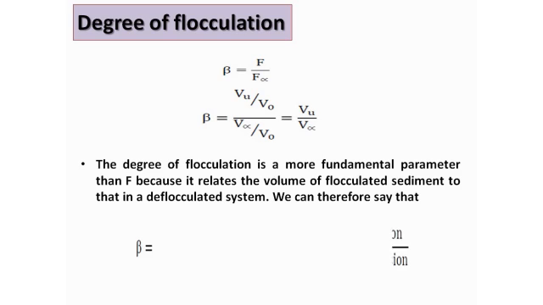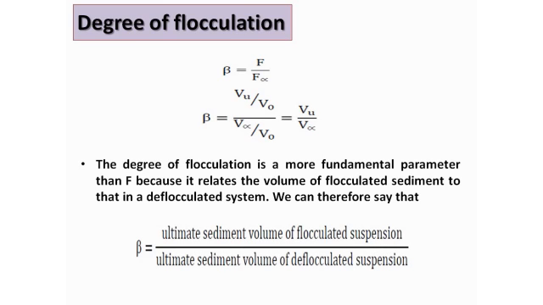Thus, you can write beta, the degree of flocculation, is equal to the ultimate sediment volume of the flocculated suspension divided by the ultimate sediment volume of the deflocculated suspension. I repeat, beta is equal to ultimate sediment volume of flocculated suspension divided by ultimate sediment volume of deflocculated suspension.